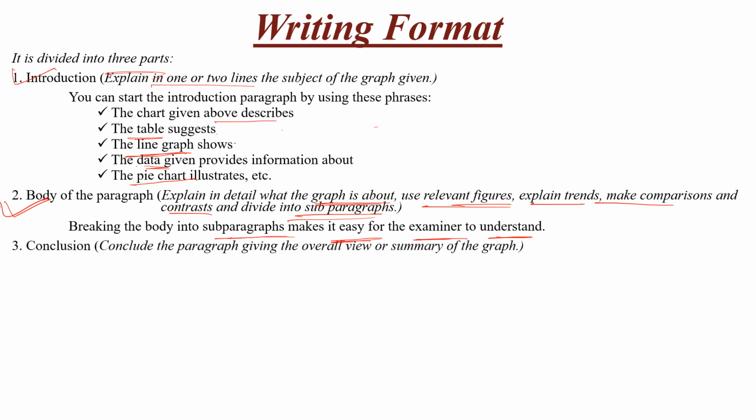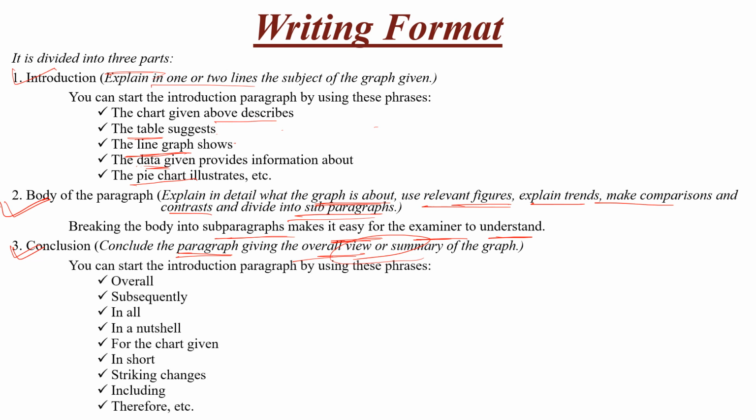Now the third part, which is the last part of the writing, is the conclusion. When you are writing the conclusion paragraph, you have to give the overall summary or overall viewpoint of the graph. There are some words or phrases which you can use in the conclusion paragraph, like: overall, subsequently, in all, in a nutshell, for the given chart, in short, striking changes, including. These are some words which you can use when writing the conclusion paragraph.